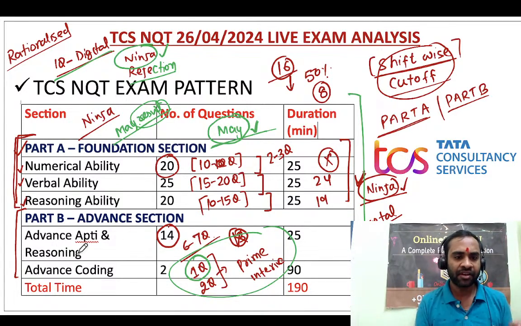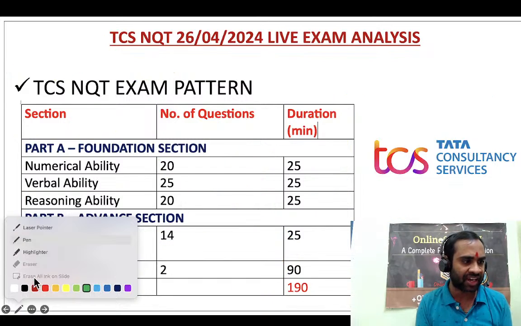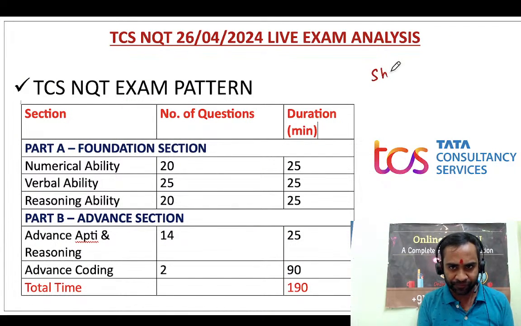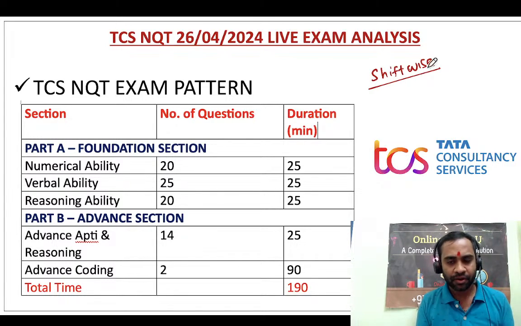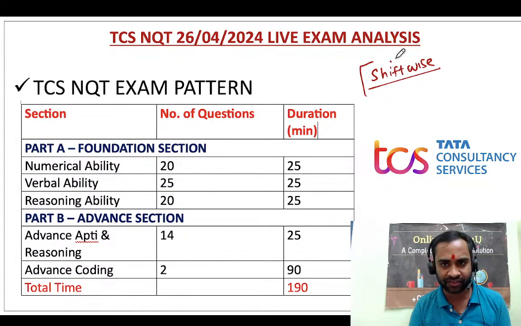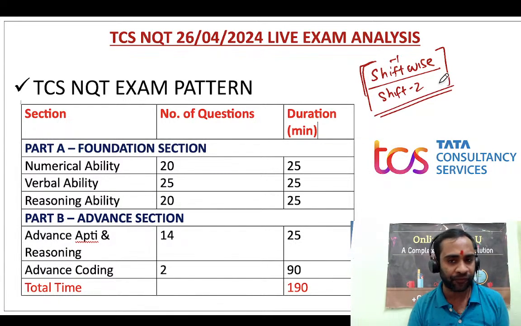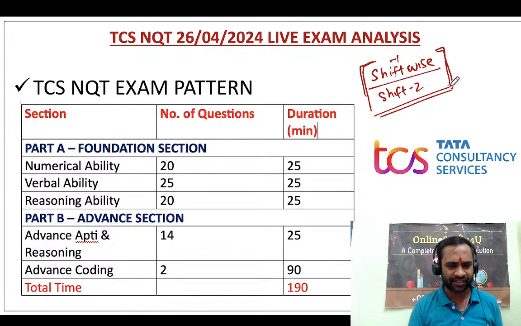Okay, clear? So once again I will repeat quickly and then we will go and start solving the questions. There is no shift-wise cutoff. Please don't think like that, that shift 1 was tough and shift 2 is easy. It does not happen like this. Every shift the cutoff will be calculated the same.